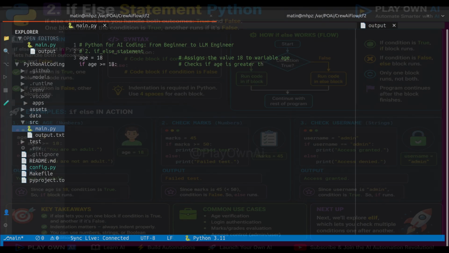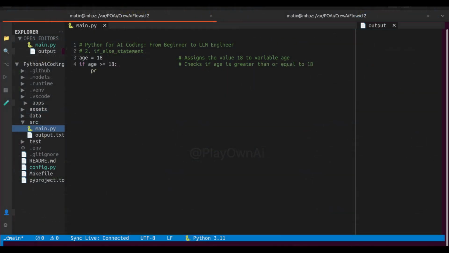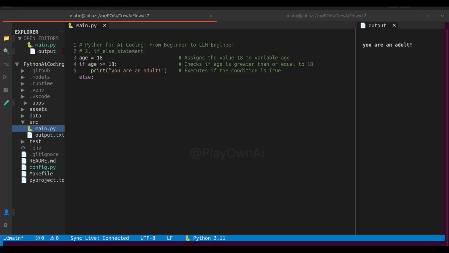Then write else colon. Here make sure that you have moved to the start. The else block should start from the beginning. Next, in the indented line, print within double quotes type "You are not an adult". Let's run the program and check the output. You are an adult. Since age is 18, the condition is true, and we see "You are an adult".